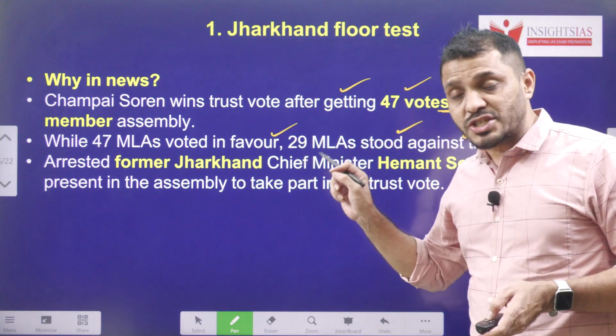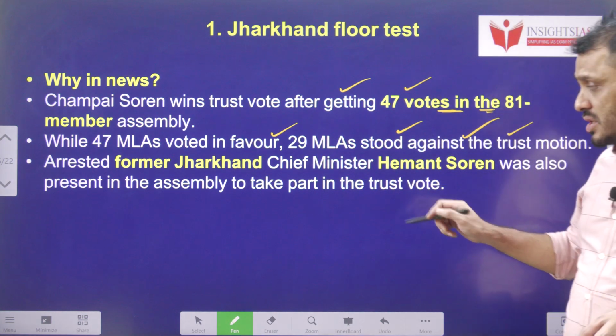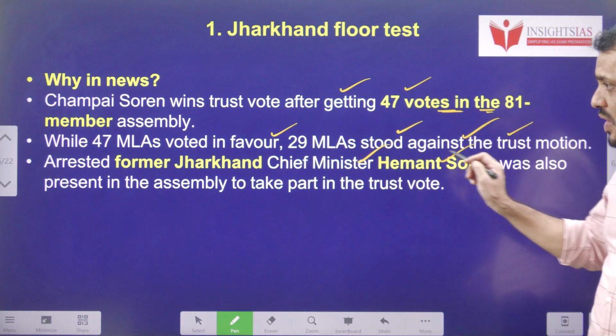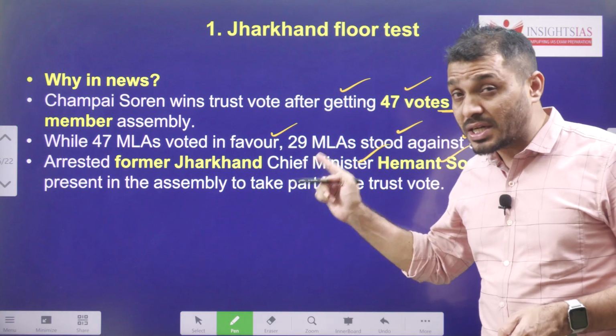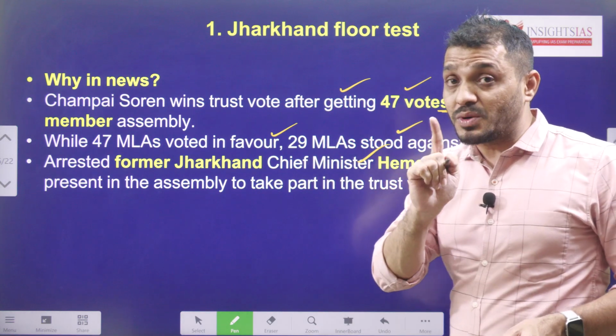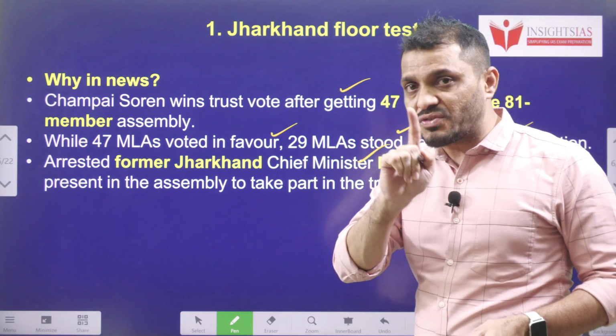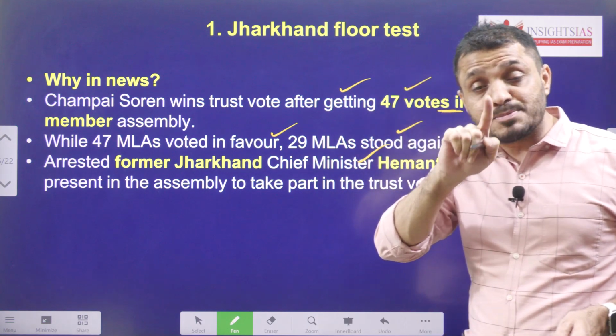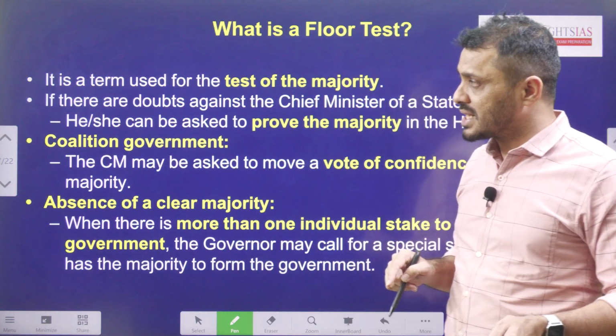Even the arrested former Jharkhand Chief Minister Champai Soren also attended the floor test because he was not a convicted one. You have to remember, he was only arrested. Arrested is different from convicted. If someone is proven guilty, then that person is known as convicted.